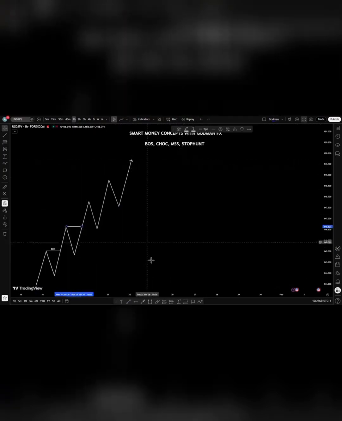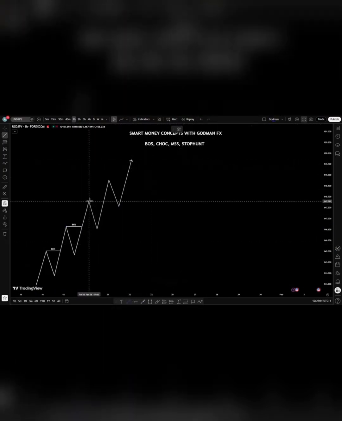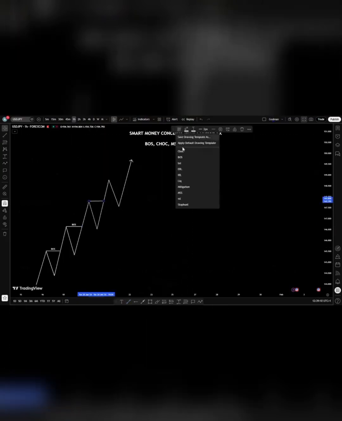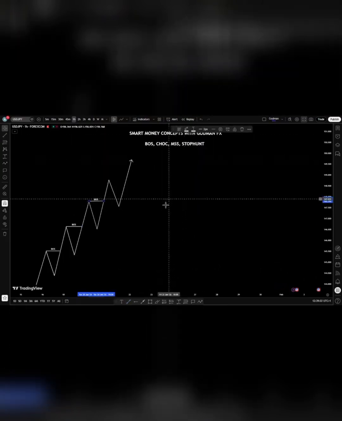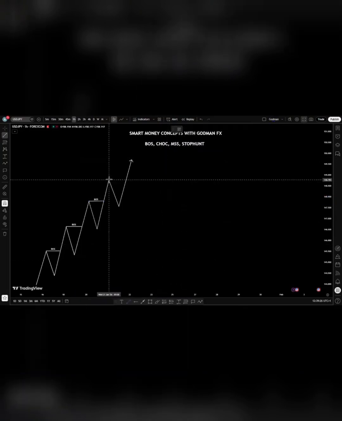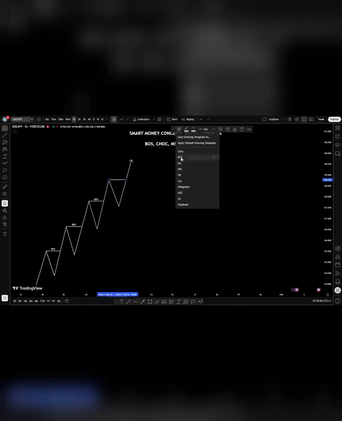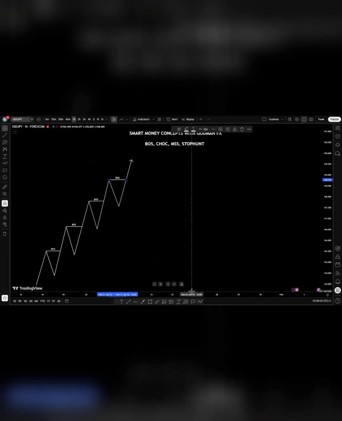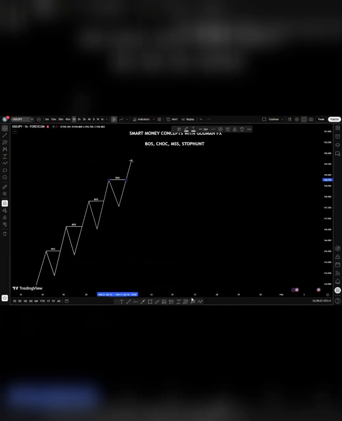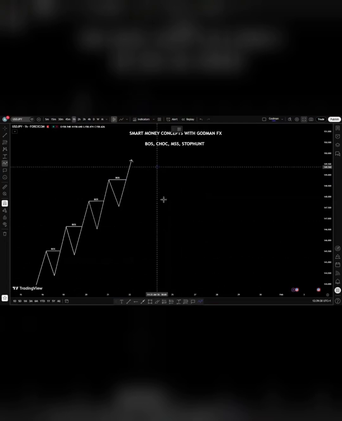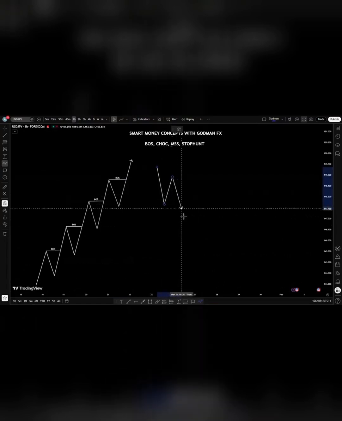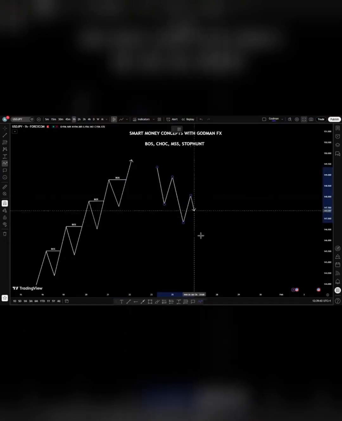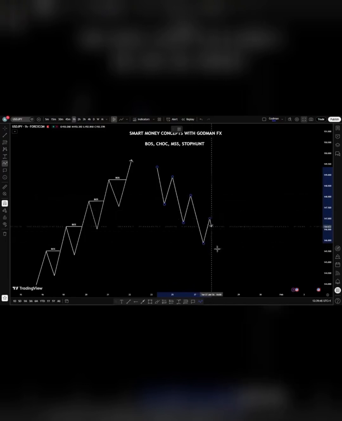All right. So every time that price trades beyond a swing point, we have a break of structure. We have another BOS. Now we also have another BOS to the upside. So that's what a break of structure is. Every time that price trades beyond the swing point, we have a break of structure. Same thing in a bearish scenario. Every time that price trades beyond a swing point, we have a break of structure.